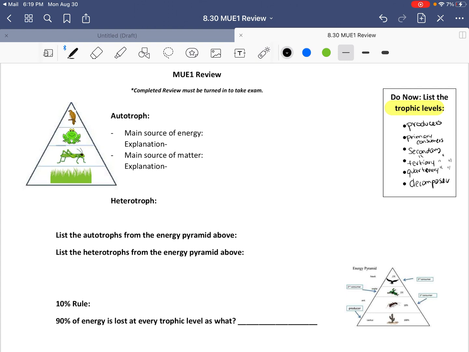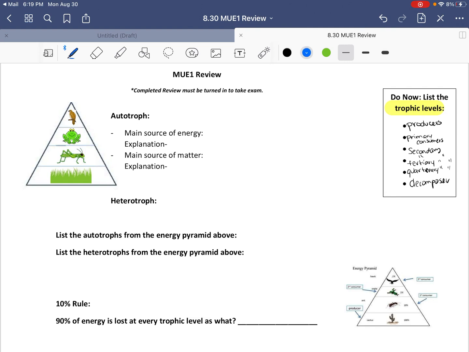So those are the main trophic levels that we talk about. They might sometimes mention it as trophic levels, which trophic level is the grasshopper on, the hawk in. So just know whenever they mention trophic levels, they're talking about producers, primary consumers, secondary, tertiary, quaternary, and decomposers, and so forth. So here we can begin.